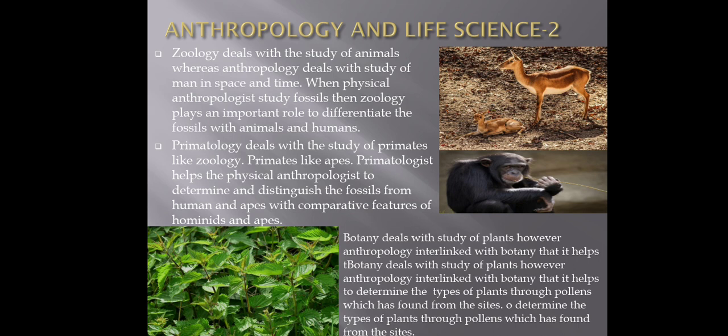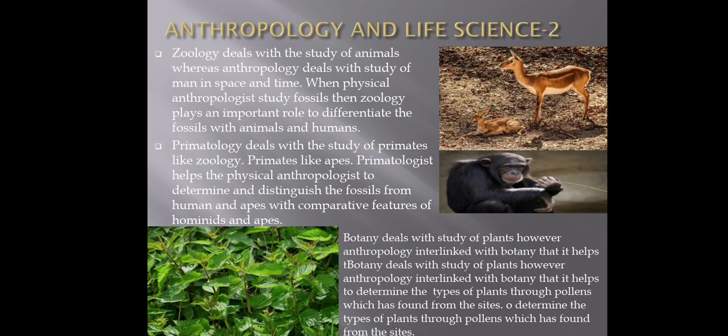If the anthropologists have knowledge about the type of plants found from those sites, or the plants existing where different societies are living, they can analyze easily according to that.